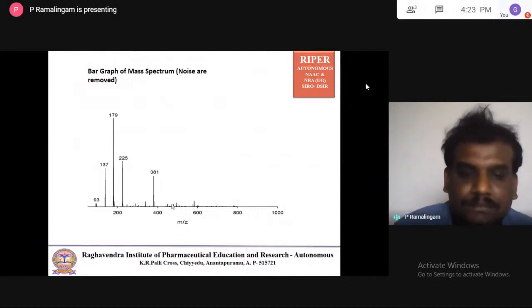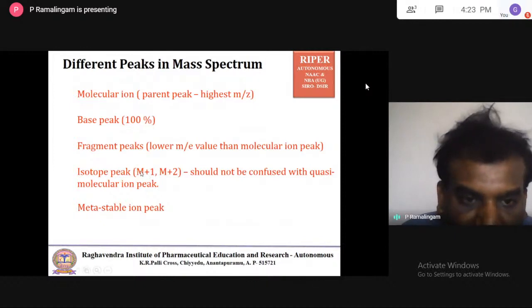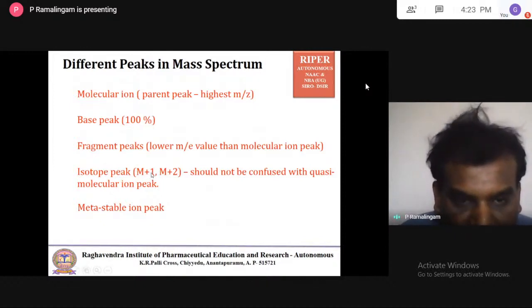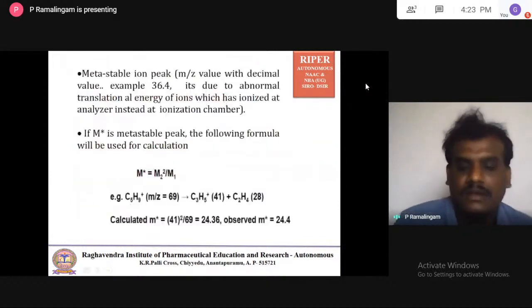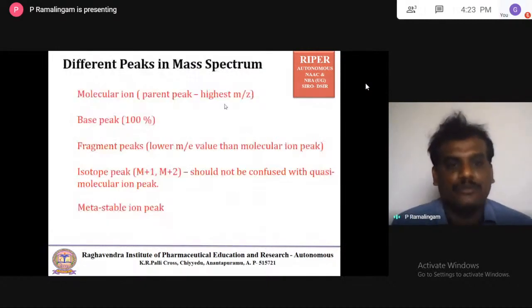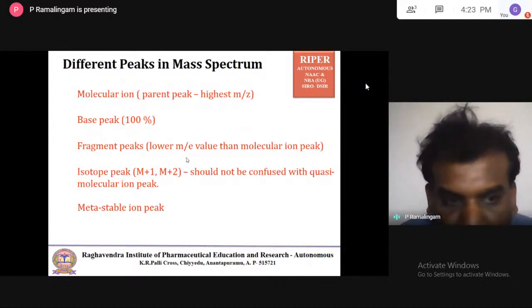The reason is, for example, if carbon is 12, it's M. If carbon becomes 13, that is M plus 1. If oxygen is 16, it's M. If oxygen is 18, it becomes M plus 2. So accordingly, there is a possibility for isotope peaks.